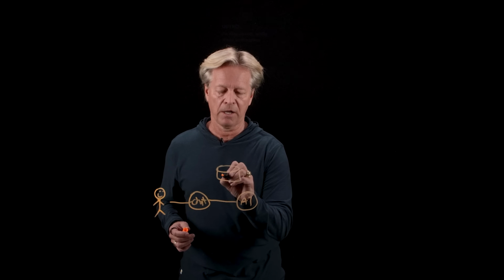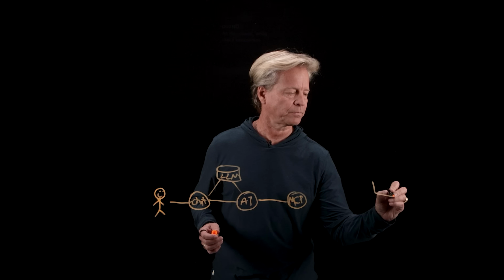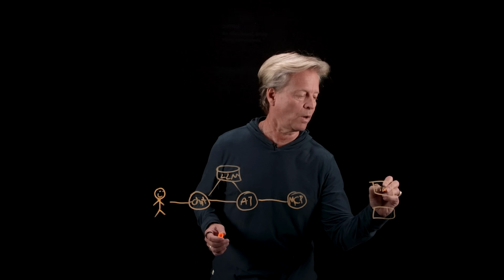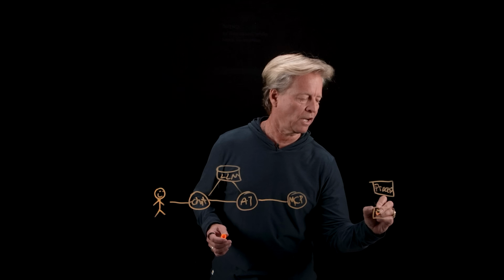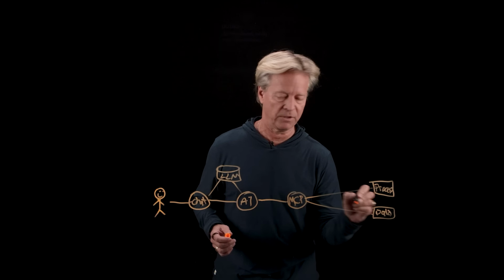There's likely an LLM in here that's providing reasoning and intelligence. That's going to, in turn, talk to possibly an MCP server. And behind this, we're going to have either some processes that we want to run, or possibly data that we want to connect to. So we're going to have these connections.